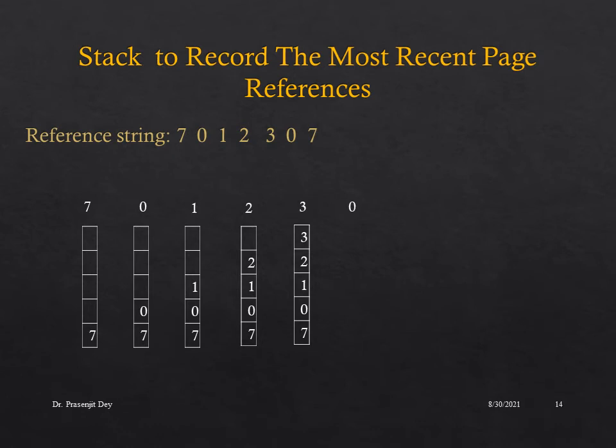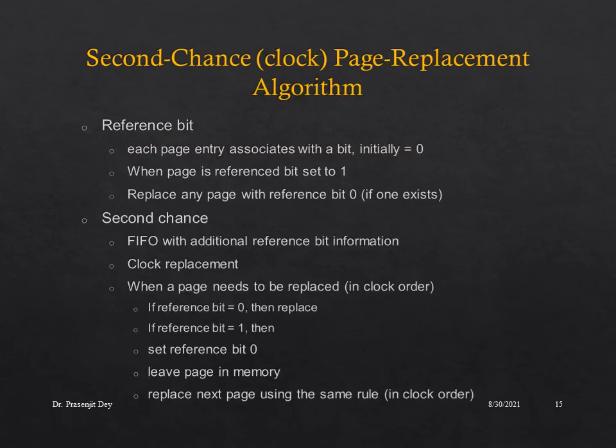After that, when 0 arrives, 0 will be moved from the second last position to the top of the stack. After that, when 7 arrives, 7 will be at the top of the stack. In this way, the recently used page number will always be at the top of the stack, and it will help to implement the least recently used page replacement algorithm.